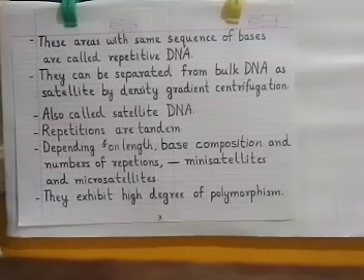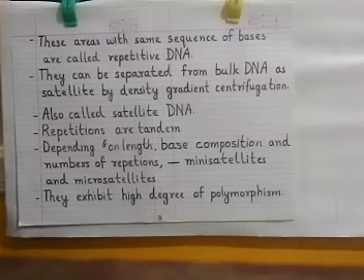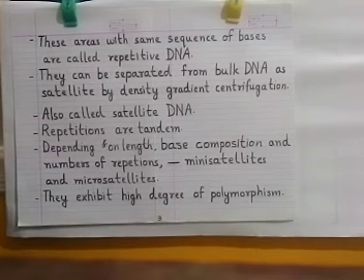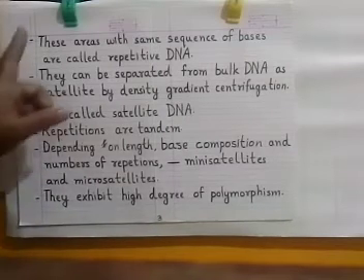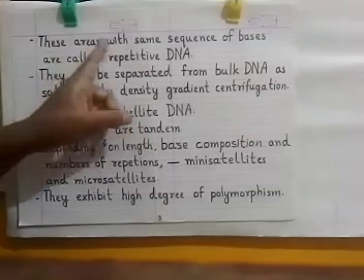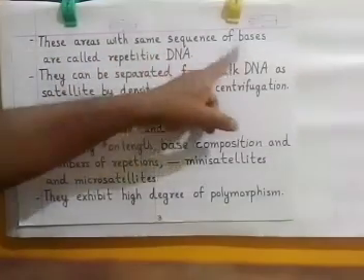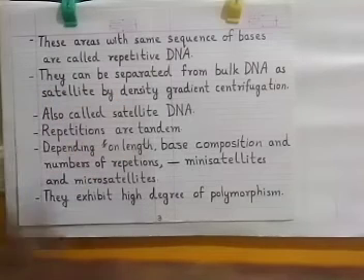Now, these areas, which areas? Those areas which are non-coding but inheritable: heterochromatin areas, some portions of Y chromosomes, and portions near the telomeres and centromeres. What peculiarity do they have? These areas have the same sequence of bases, called repetitive DNA.